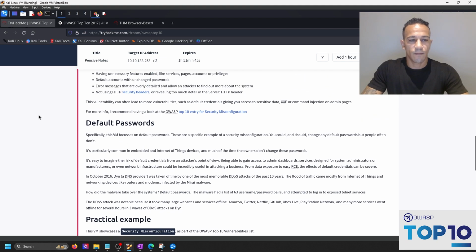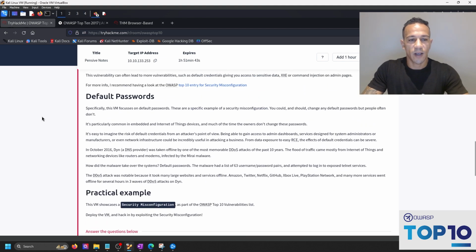Now, let's go on. Default passwords. Specifically, this VM focuses on default passwords. These are specific examples of security misconfiguration. You could and should change any default passwords. People often don't, for whatever reason.